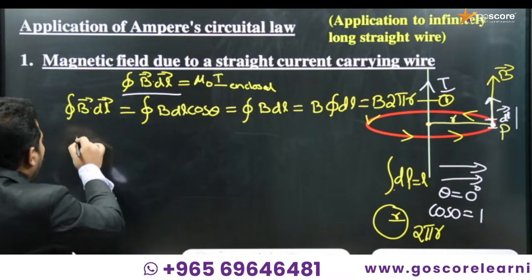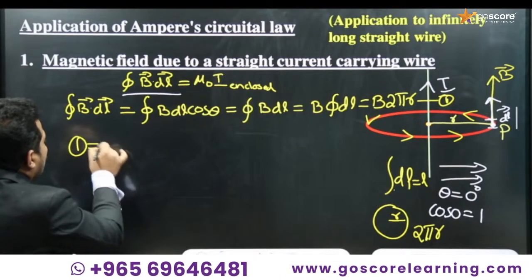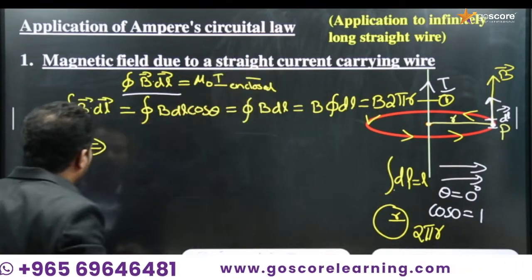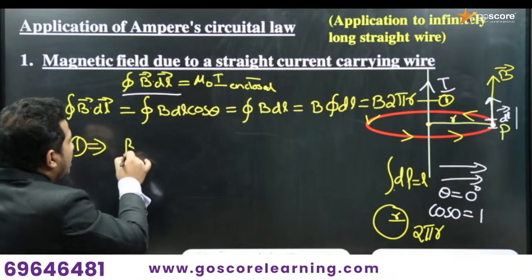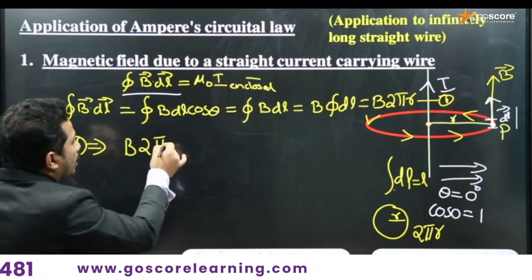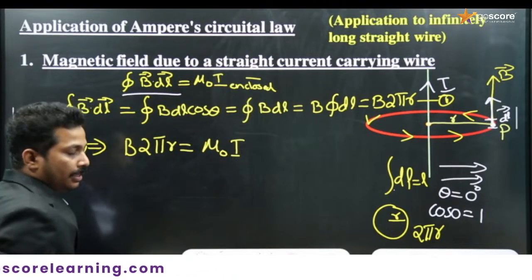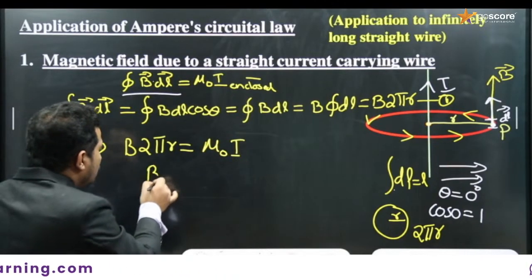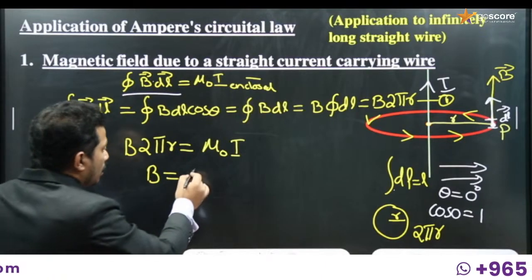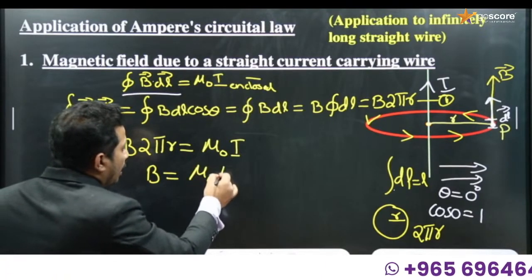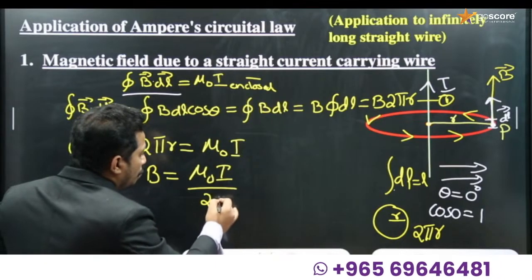Equating 1 with the main equation, we get B into 2 pi r is equal to mu 0 I, where I is the current. So what is B? B is mu 0 I divided by 2 pi r.